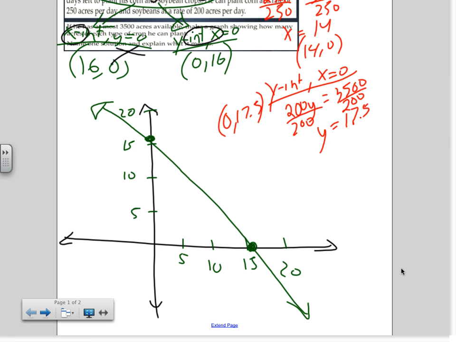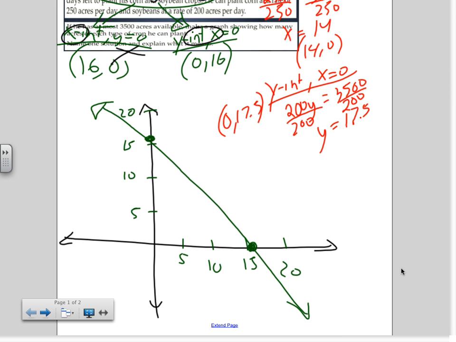Are we done? No. What's the next step after this? Let's shade it right now before we get confused with the other one. Once we graph one, shade it right away. Which region should I test? The bottom. Okay, let's test the bottom region. And which point should I use to test? The 0, 0.